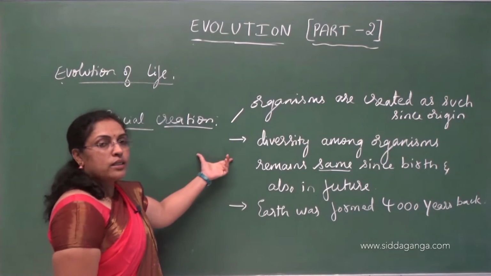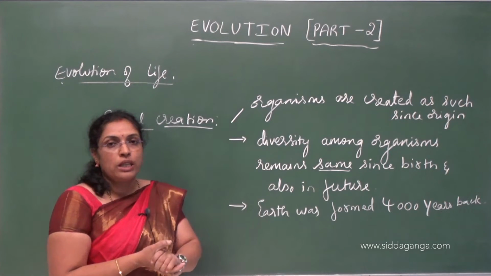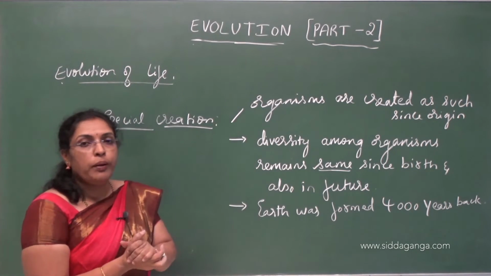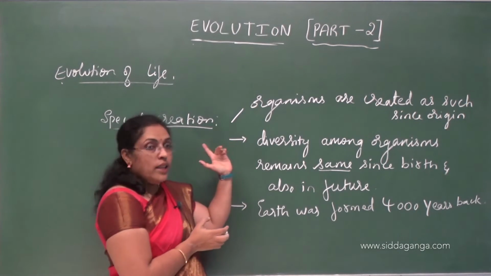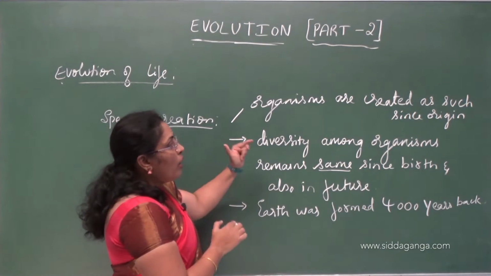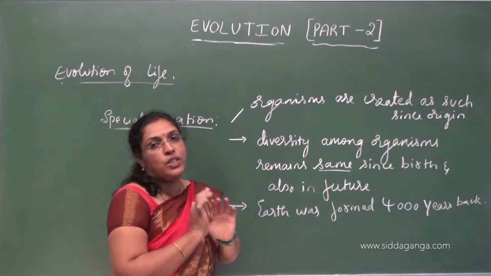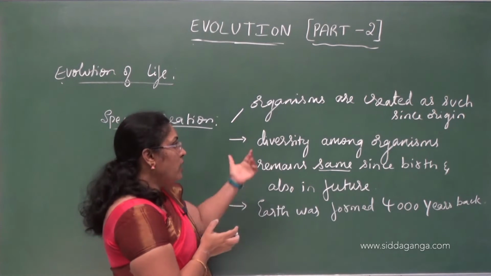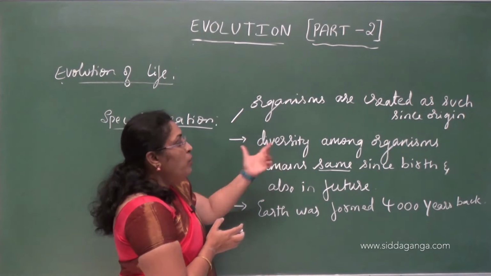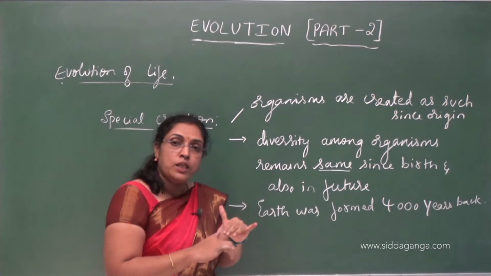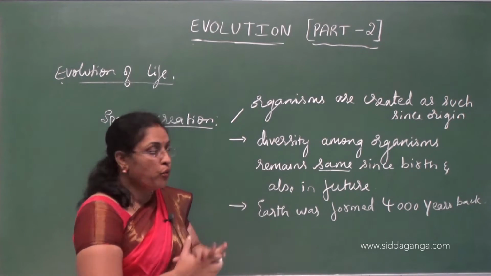So this special creation is not easily accepted because this theory is telling us organisms are created as such since the origin, and diversity remains the same since birth and it is going to remain the same in future also.